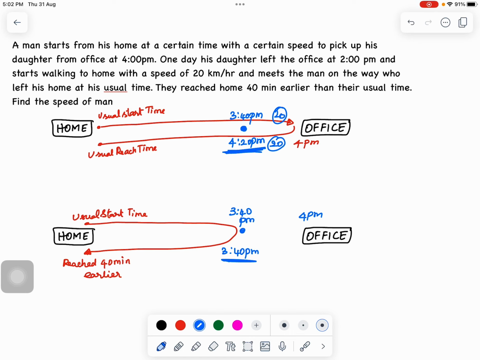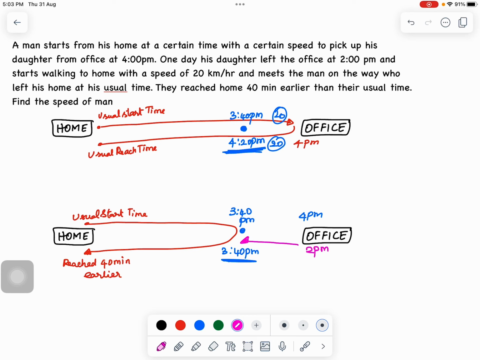Now let's see what has happened from the daughter's point of view from 2 p.m. until 3:40 p.m. The daughter would have started from the office at 2 p.m., as per the question, and she has reached this point at 3:40. How do I say that? Because the daughter has reached here at 3:40, which is why the father sees the daughter and returns from this point.